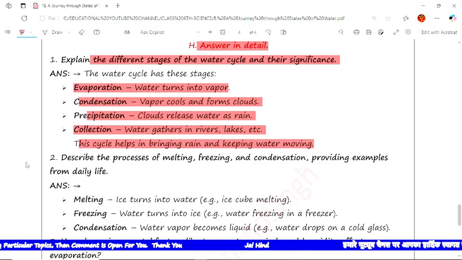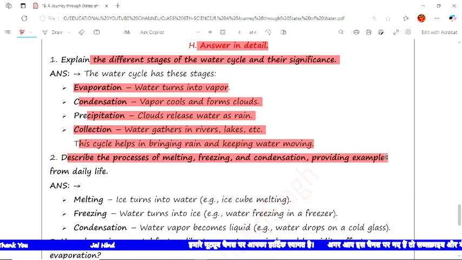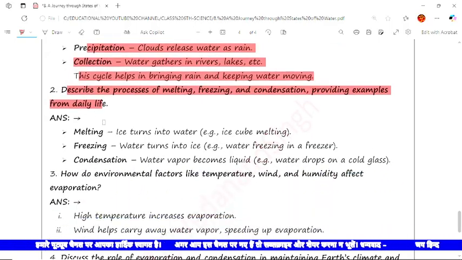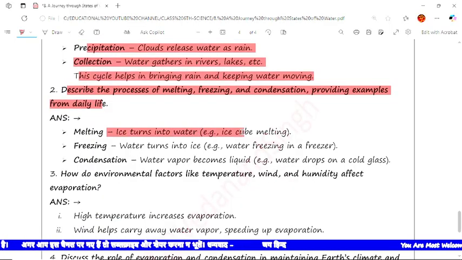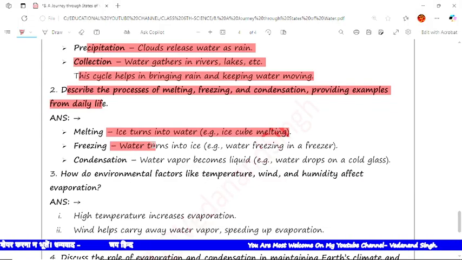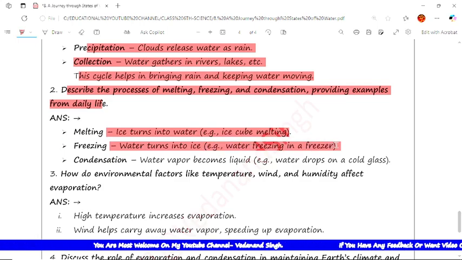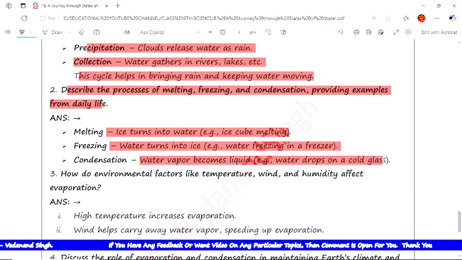The next question is describe the process of melting, freezing, condensation, providing examples from your daily life. The first answer is melting, ice turns into water. Example is an ice cube melting. Next is freezing, water turns into ice. Example is water freezes in the freezer. The next is condensation, water vapors become liquid, like water droplets on a cold glass.